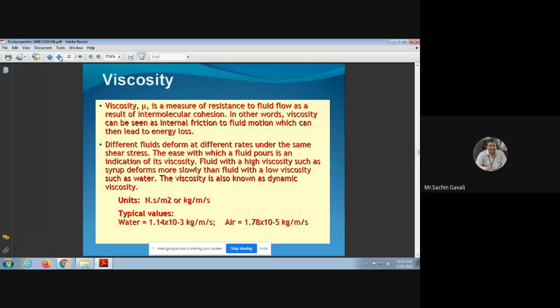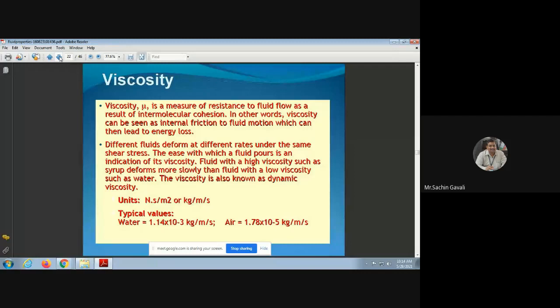Okay. So there are two types of viscosities. One is dynamic viscosity and another is kinematic viscosity. So here we are defining dynamic viscosity. Dynamic means what? The viscosity is in motion. And when we are considering forces, when external force is required for the motion, there we are considering it as a dynamic viscosity. And when we are not applying any kind of external force, there we are considering it as a kinematic viscosity.